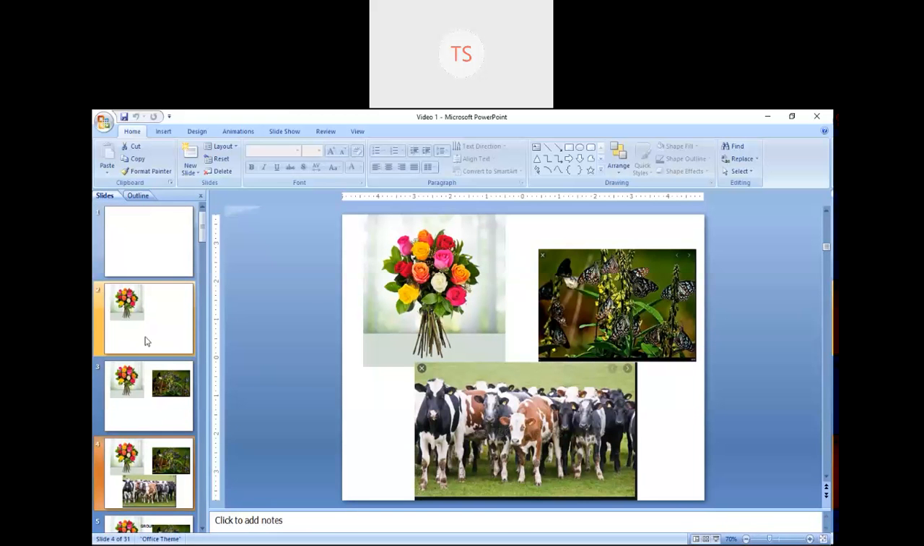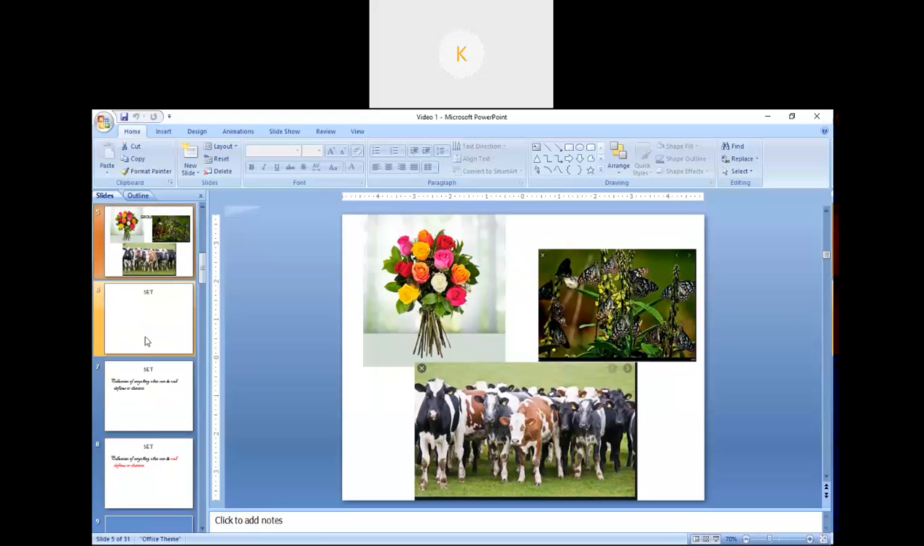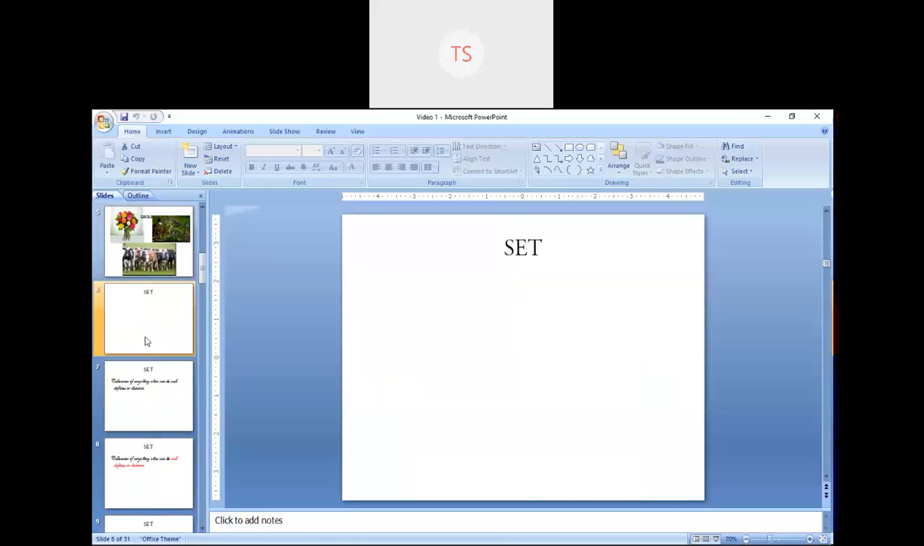See, in these three pictures there are three groups of the same kind of things. They are all in groups. That means they have some common property. From these three pictures I can get the word group. This is a very important word, group. So the set is all about group.